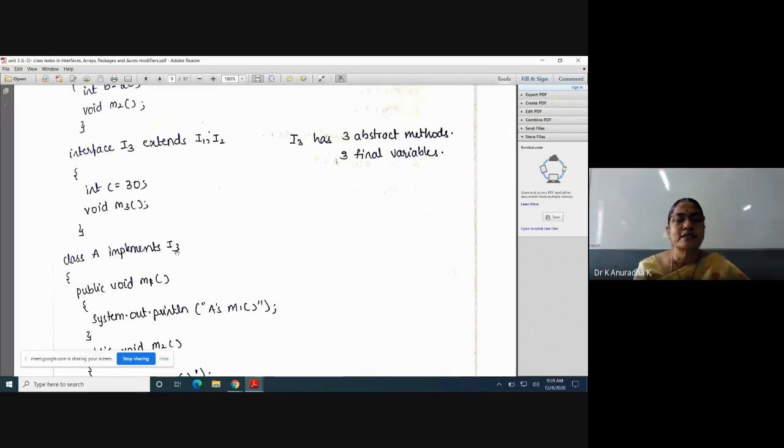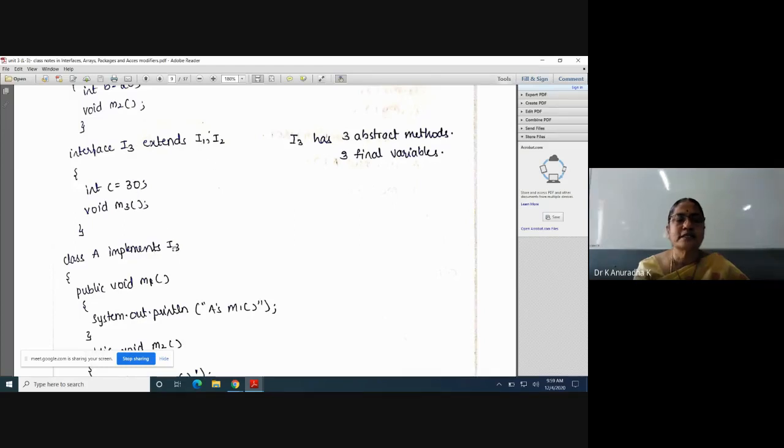If you write implements I1, means only I1 members. If you write only I2, means only I2 members. But because here interface I3 extends I1 and I2, if you write implements I3, it means all the three interface members are available for class A. Now the role of class A is, it has to provide implementations to all the abstract methods of these three interfaces, I1, I2 and I3.